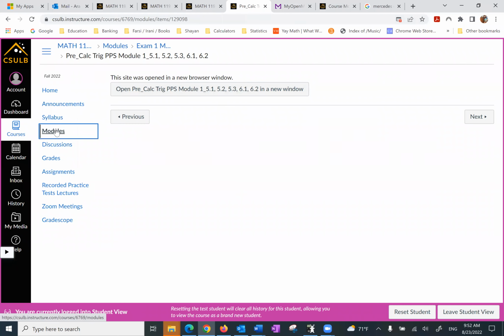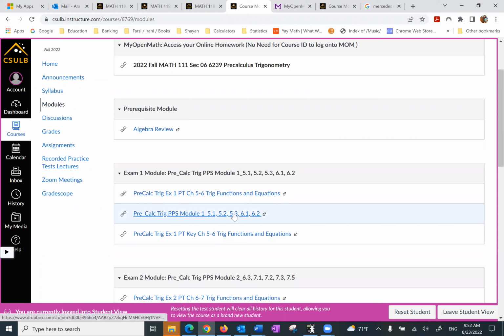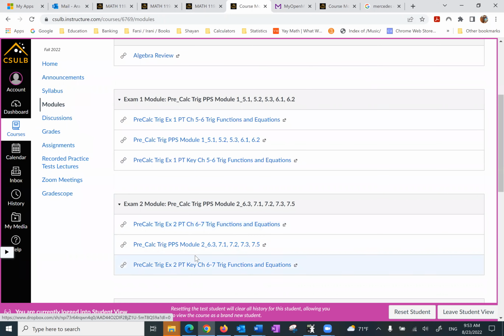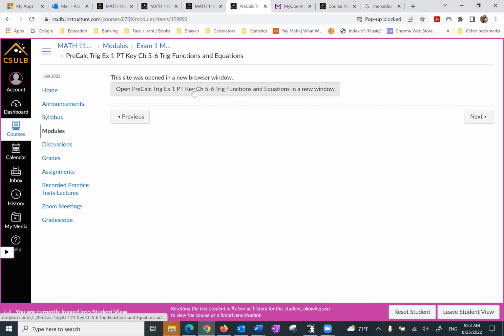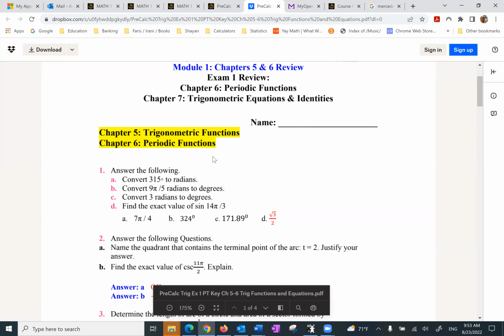So come back to the modules. Right, this second one gives us all the PowerPoints that we are going to cover. Again, this is for exam 1. We repeat the same thing for exam 2, so on and so forth. And what comes after that is the key to that practice test that was mentioned. We had this practice test. I hope you remember that.